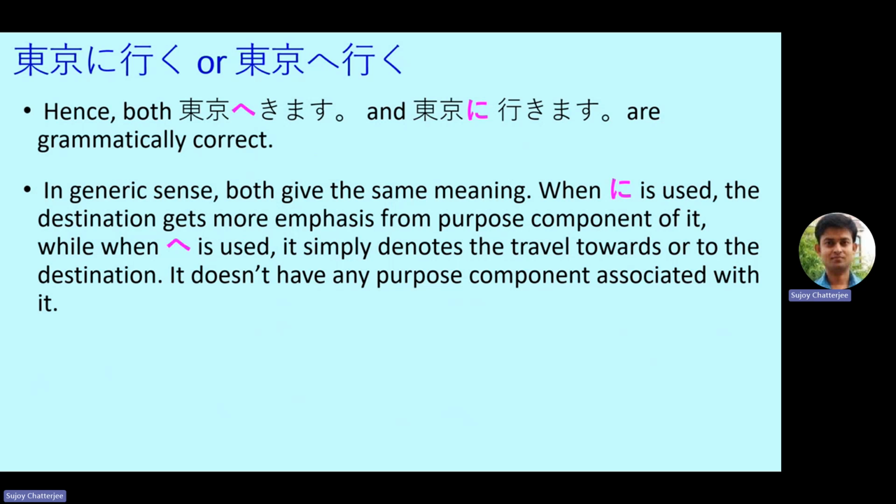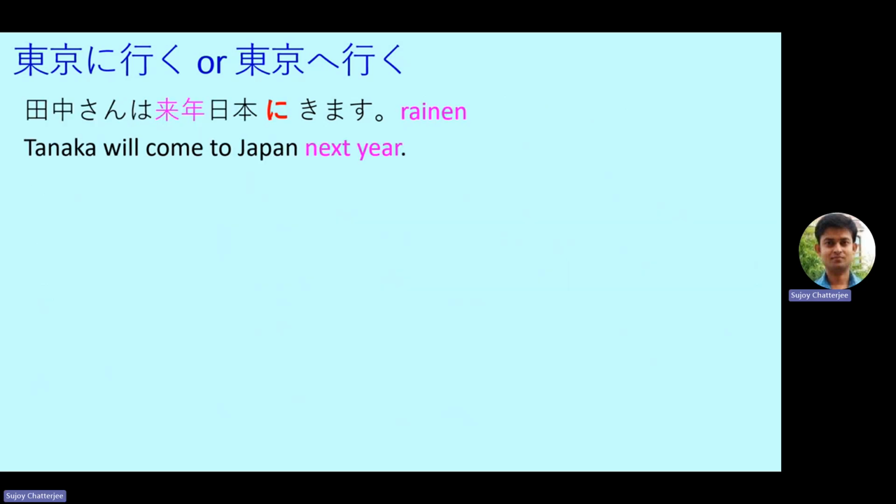When ni particle is used, the destination gets more emphasis from the purpose component of it, or from purpose point of view. While when e particle is used, it simply denotes the travel towards or to the destination. It doesn't have any purpose component associated with it. So e particle only describes the movement towards a particular direction or place, whereas ni particle also emphasizes the purpose of going to that place. So let's see few example sentences.